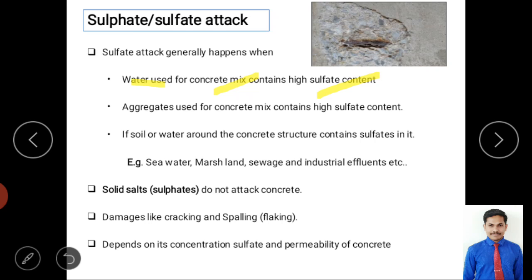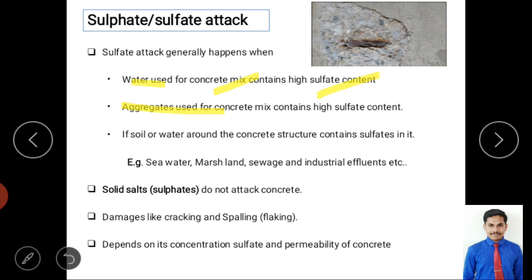If you use that water to prepare concrete, it will create a problem. Next, aggregate is an ingredient of concrete; if the aggregate has high sulfate content, it causes the reaction. These are the sources. One source is water: if water contains high sulfate, it causes a sulfate attack.